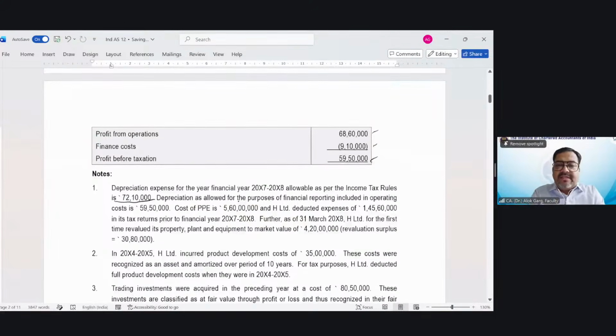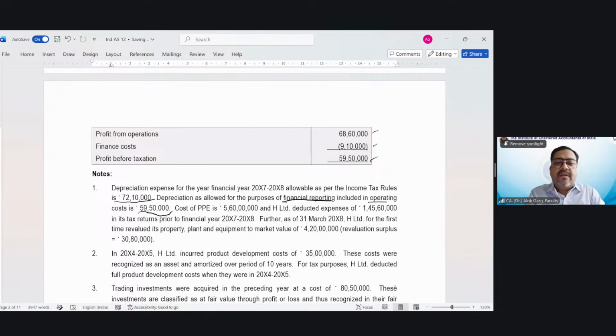So depreciation as allowed for the purpose of financial reporting included in operating cost. It is given here as 59 lakh 50,000. So friends, depreciation as per books, as per the Companies Act, as per Indian Accounting Standards is 59 lakh 50,000, which is debited in the P&L account. But allowable depreciation is 72 lakh 10,000, which means you will claim more benefit on account of depreciation while computing your tax liability.